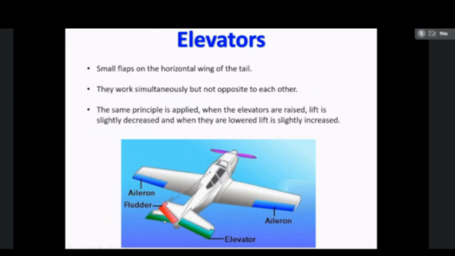So in this diagram, we can see all the control devices: rudder, elevator, aileron, and another one is flap. So aileron is used to control the rolling movement. Rudder is used to control the left and right side movement, that is yawing movement, and elevator is used to control the pitching movement, that is up and down movement. And another one is flap. Flap is used to provide the lift during the takeoff and landing conditions.